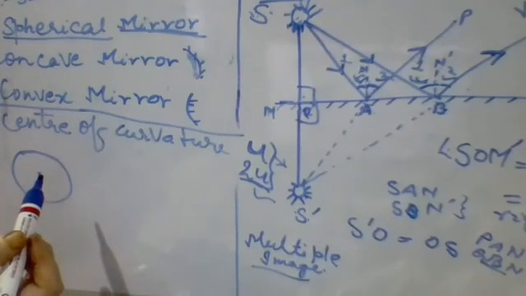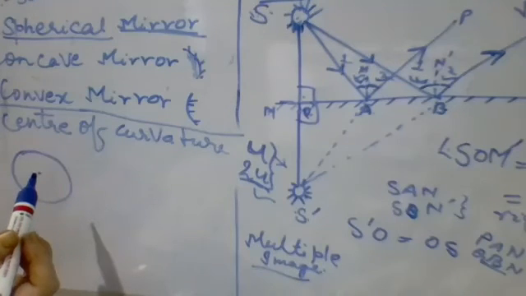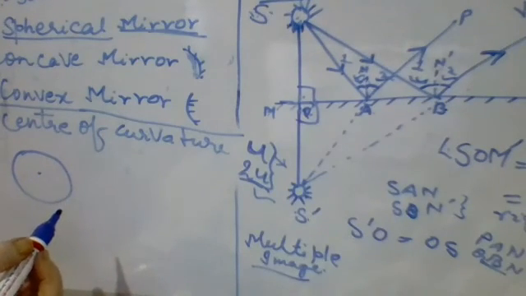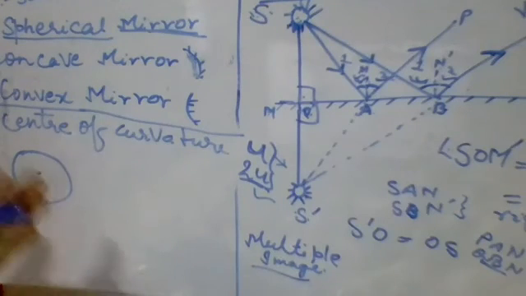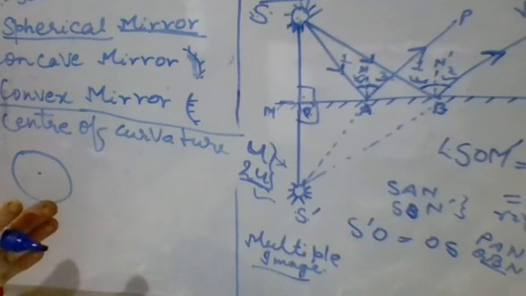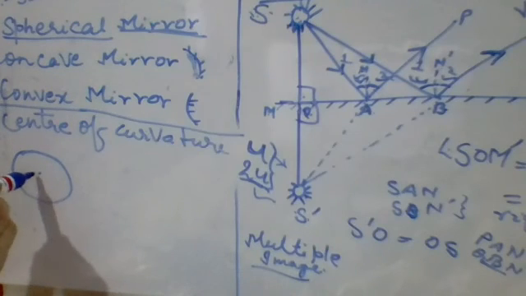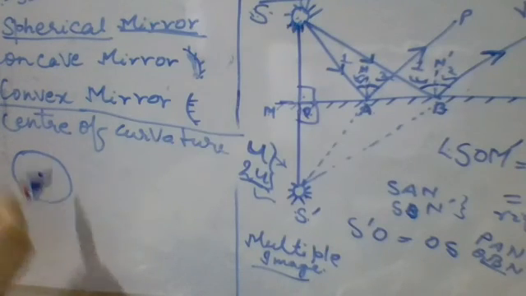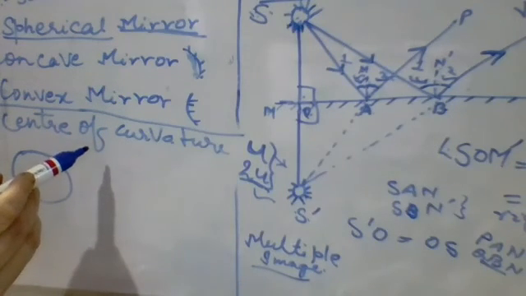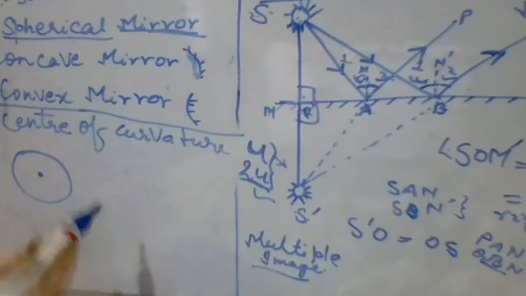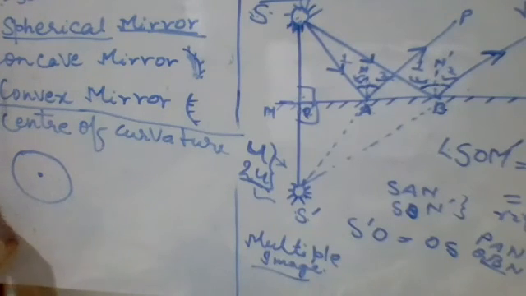So what will you learn? The center of curvature of a spherical mirror is the center of the sphere of which the given mirror is a part. Very easy. Means the circle from which you have made a spherical mirror has an originating point at the center, and that will be known as the center of curvature.